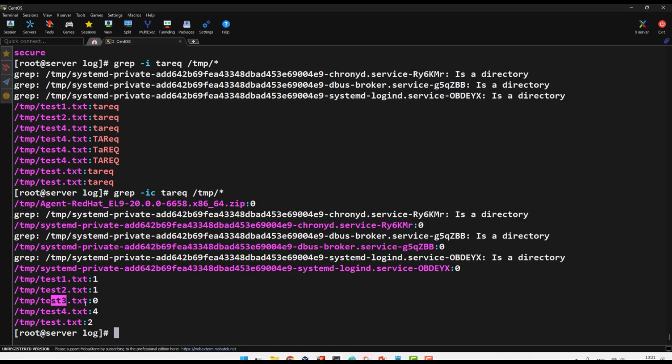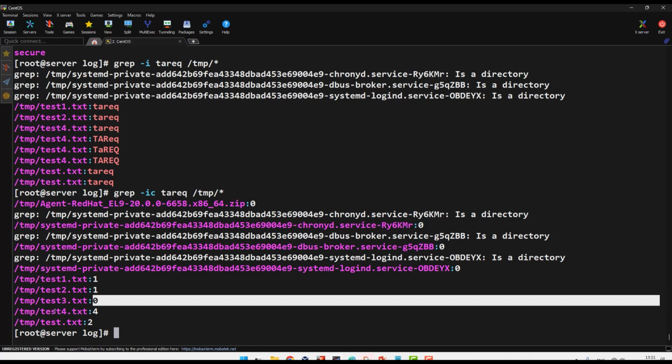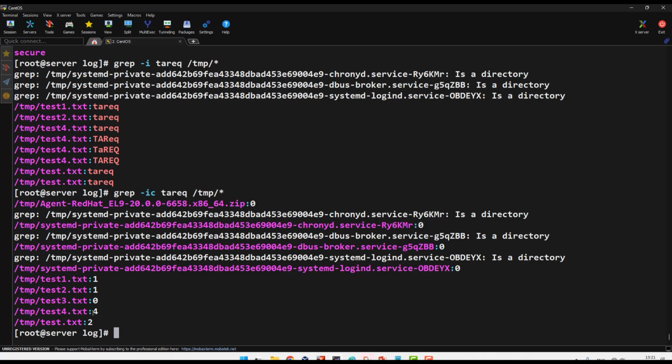Inside this 3 Tariq does not exist at all. The good thing is inside this 4 it shows me four times. It means if maybe I have an error or some authorization or authentication error, I can see which file it exists in, especially for logins. If login attempts are logged many times, you can go to /var/log and find which file.